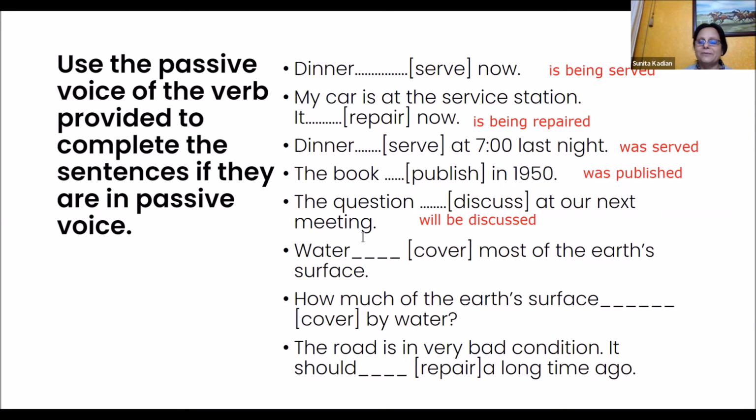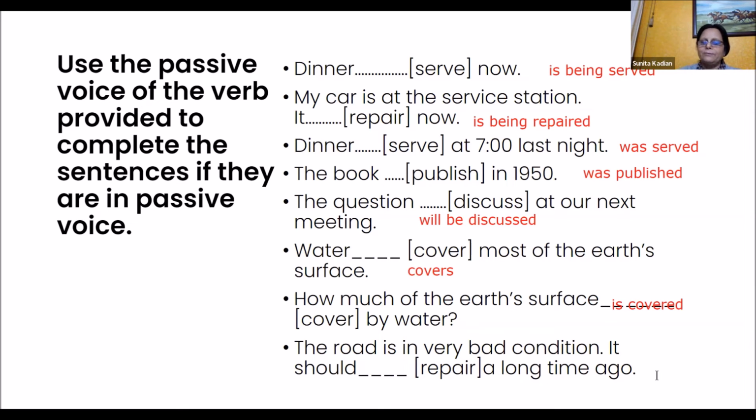Water covers most of the surface. Water covers. So this is an active voice only. Next one, Disha. How much of Earth's surface is covered by water? Good. Is covered by water.